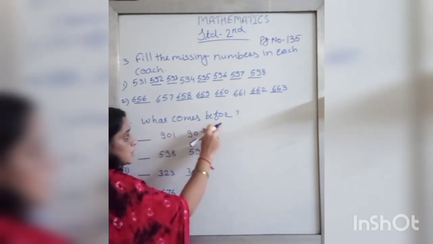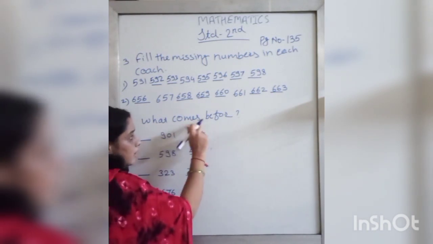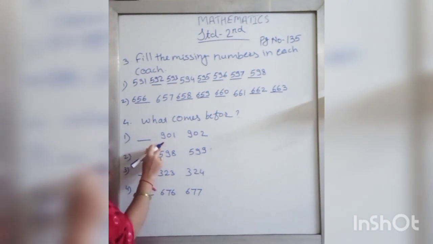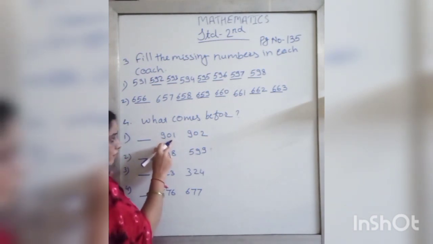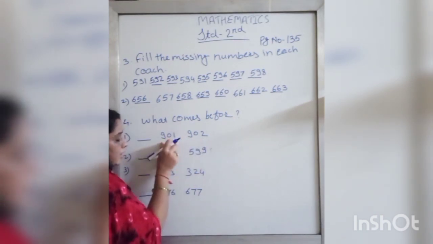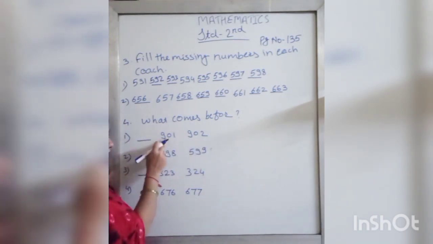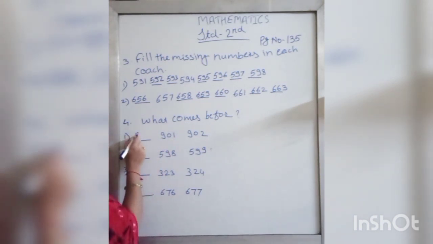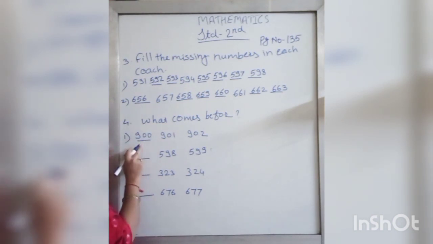Now see the next question. What comes before? See the first one. The numbers are given here: 901 and 902. What we write before 901? We write 900.